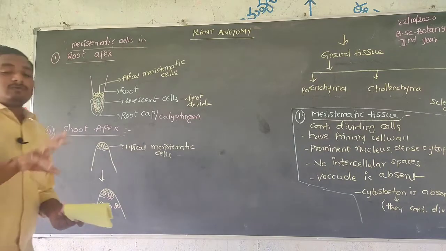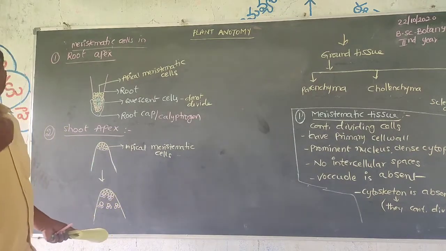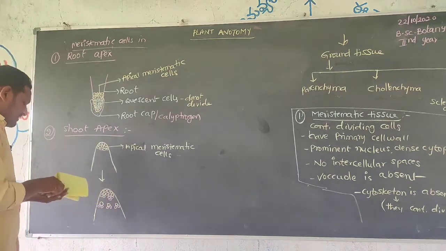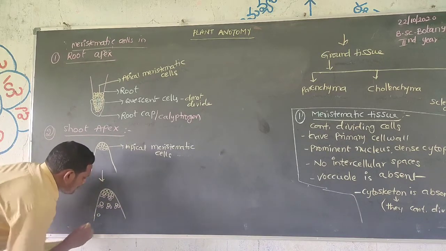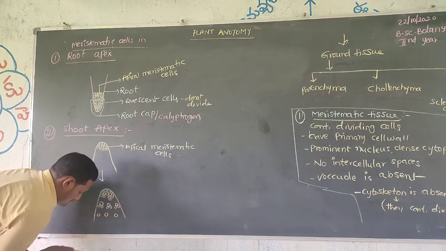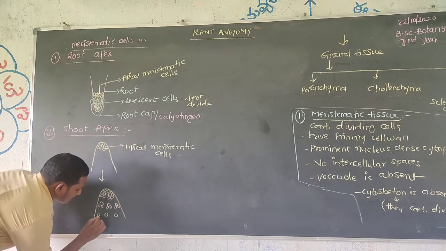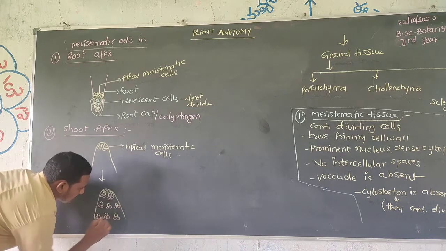Meristematic cells divide to form two cells: one meristematic cell and one permanent cell.